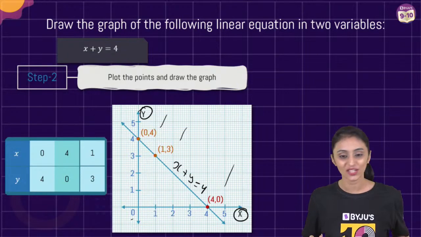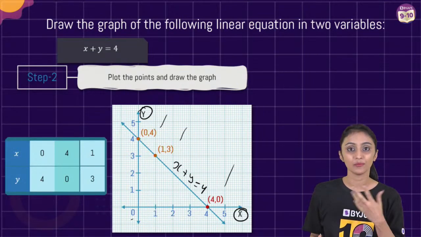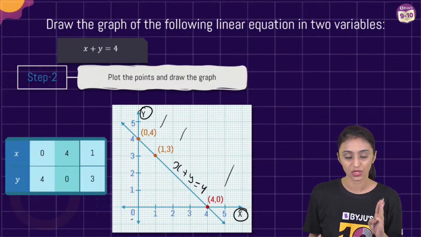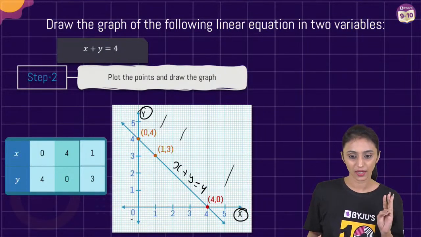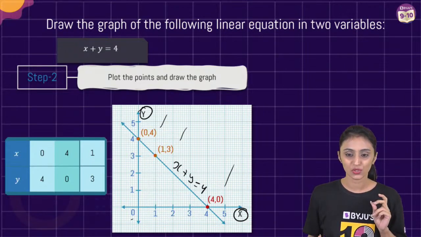I hope this question is clear to everyone. No one has doubts in finding out the solutions in plotting. Always look for 3 solutions. Yes, 3 solutions are enough.